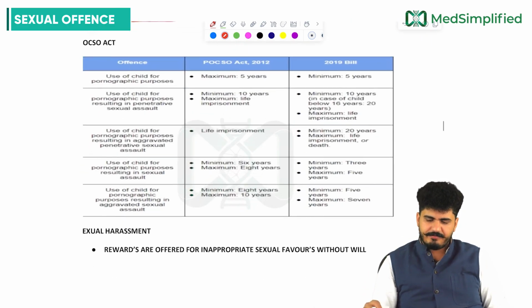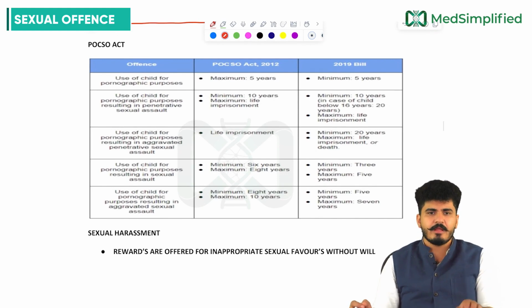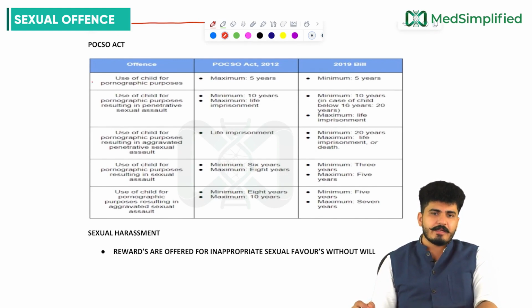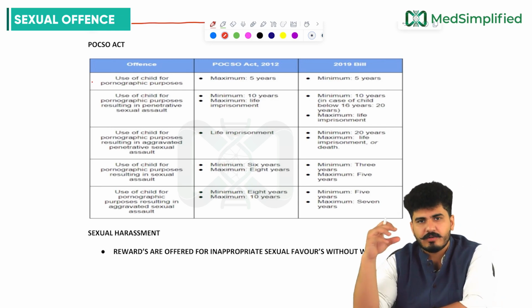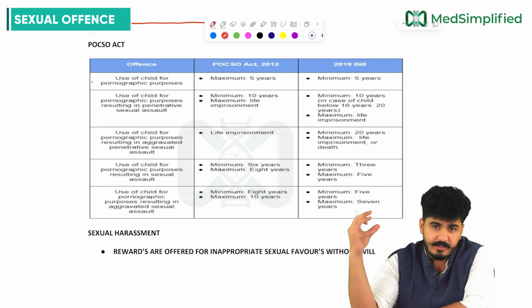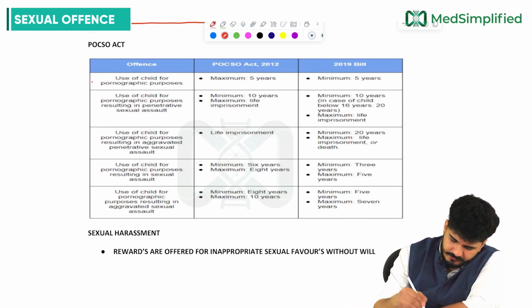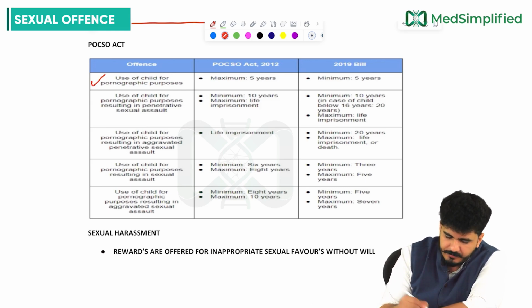Now the POCSO Act, with the help of this table, we try to read it right now, sir. Let's see what the POCSO Act is: what is the offense, what is the POCSO Act 2012, and what is the bill which came in 2019. So we have 6 things to read here. First, use of child for pornographic purpose.